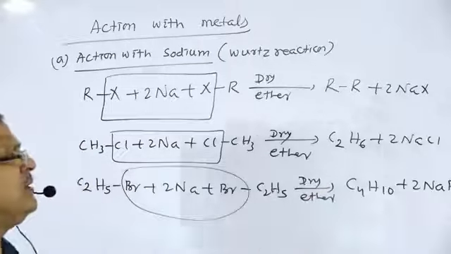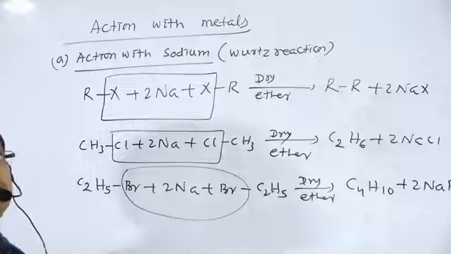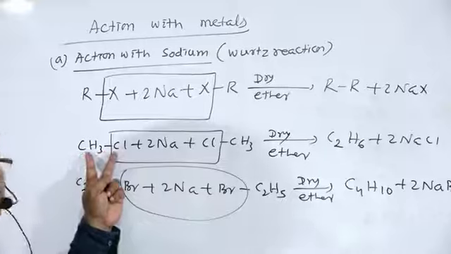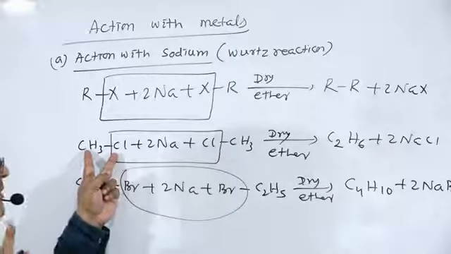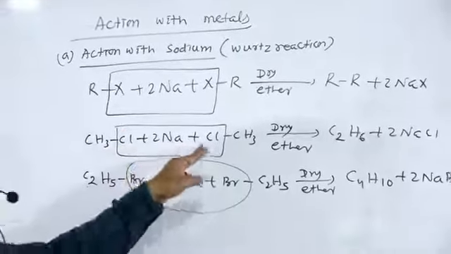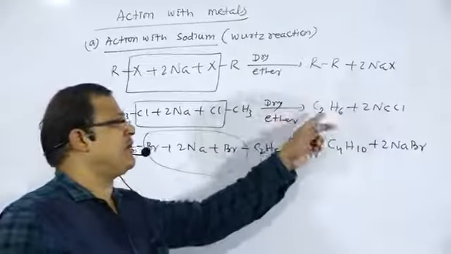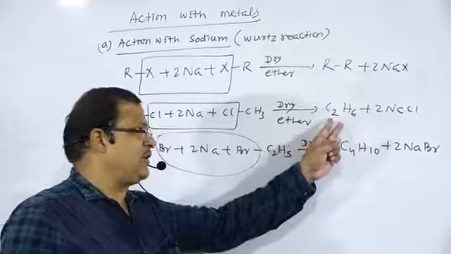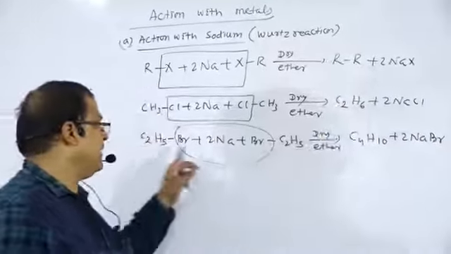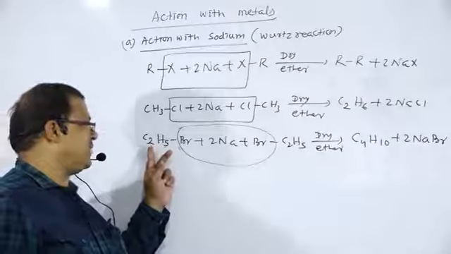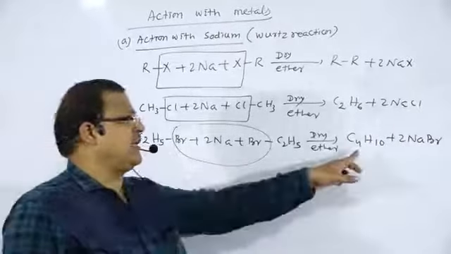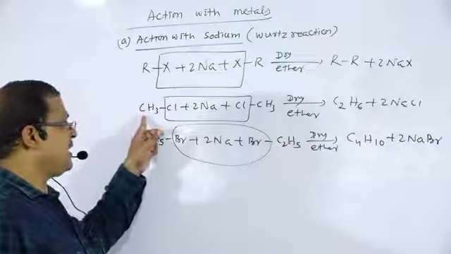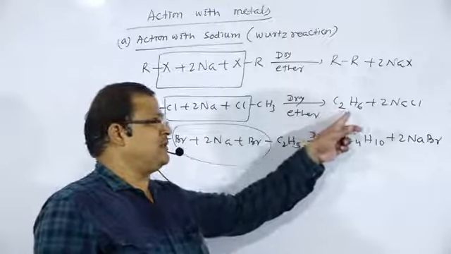In this method, methane cannot be prepared. Why can methane not be prepared? Because the alkyl halide has a minimum of one carbon atom, and when it reacts with sodium metal in dry ether, the alkane formed contains double the number of carbon atoms. If the alkyl halide contains 2 carbon atoms, the alkane has 4 carbon atoms. If the alkyl halide contains 1 carbon atom, ethane is formed.